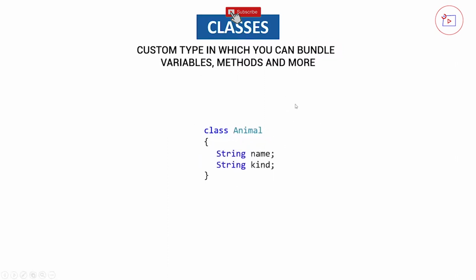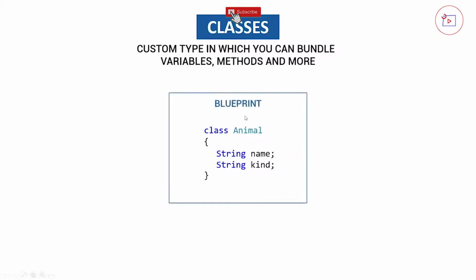So in the case of name and kind, we just add string name and string kind. Fairly simple. These two are our fields that reside in this class, and we know that every animal instance, as we call it, or object, has this name and kind field. You could say that a class is a blueprint of how fields and methods work with each other.